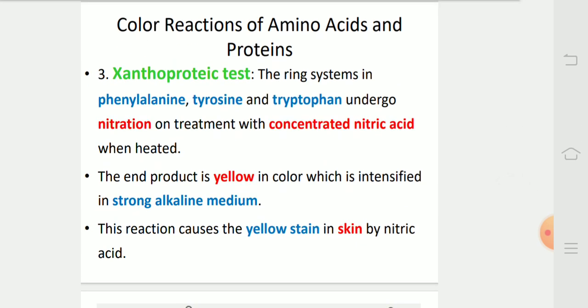Xanthoproteic test. The ring systems in phenylalanine, tyrosine and tryptophan undergo nitration on treatment with concentrated nitric acid when heated. The end product is yellow in color, which is intensified in strong alkaline medium. This reaction causes the yellow stain in skin by nitric acid.